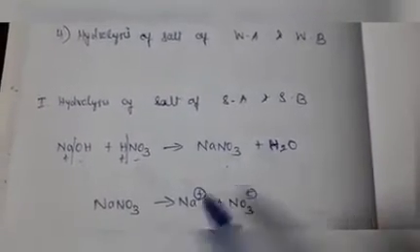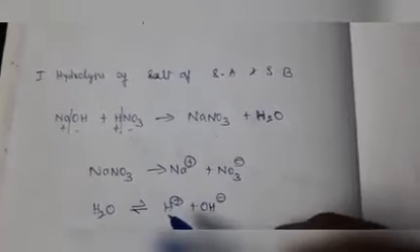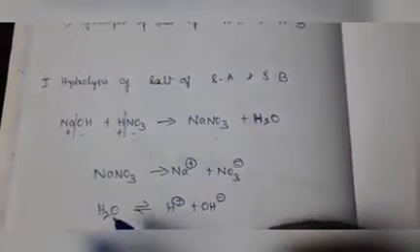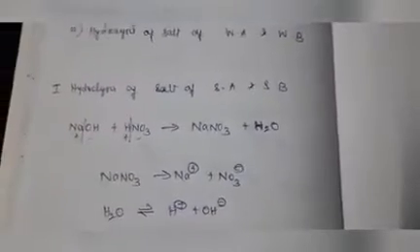Generally the salt will be completely ionized, so it will give Na plus and NO3 minus. Like that, water is also ionized but only partially, so only an equilibrium symbol is given. Water will split into H plus and OH minus.